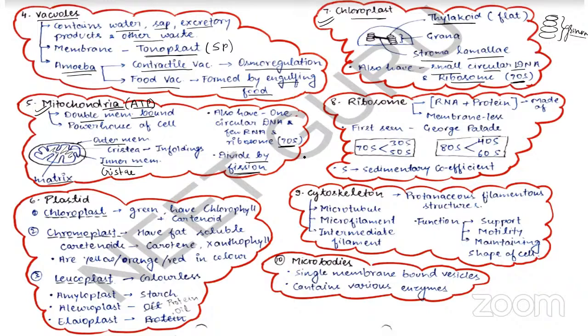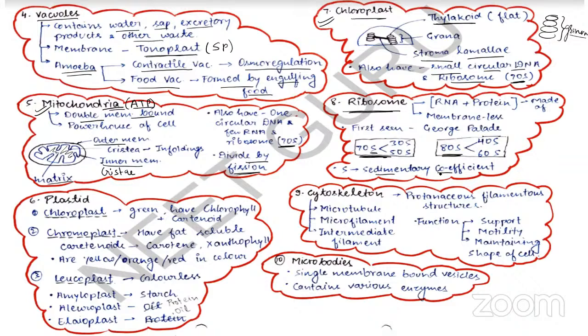Now, next one is your ribosome. Ribosome is involved in protein synthesis. So ribosomes are present in both prokaryotes and eukaryotes. In case of prokaryotes, the ribosomes are 70S type. In case of eukaryotes, in cytoplasm, the ribosomes are 80S. And this S represents the sedimentation coefficient and is also known as the Svedberg unit, because it was first discovered by the scientist Svedberg, who noticed this feature. So it is known as sedimentation coefficient.